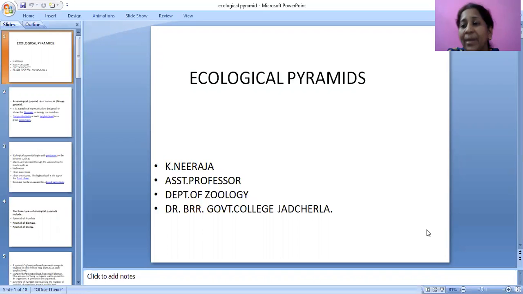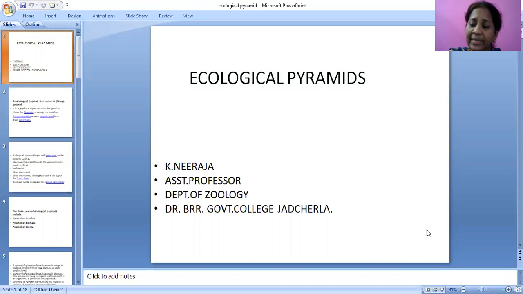Next, primary consumers and producers are eaten by secondary consumers. These are called omnivores. Next, the secondary consumers are eaten by tertiary consumers.